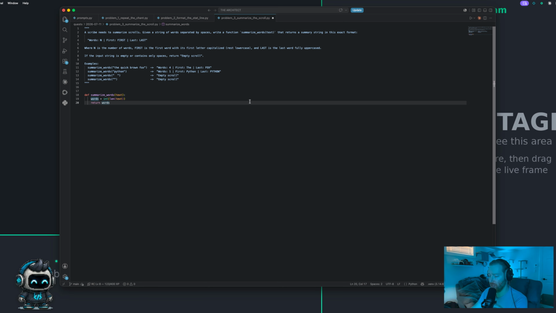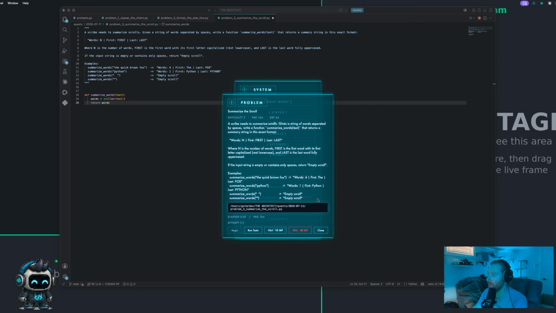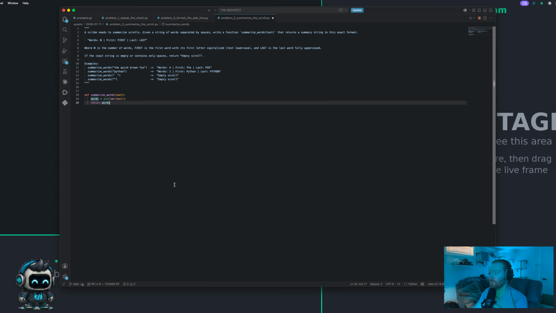I've got it. So if I pull it up here, Quest, and take a look at it, it will explain it a little bit, but I can run tests, but I only get so many attempts. That way I'm not just sitting here changing one thing, running tests, changing one thing, running tests, because then I'm not really learning something. I'm just rapid firing. That is a way to test stuff, but it's not a good way to learn because I'm not actually reading anything. I'm just changing one thing constantly until it works. You don't learn that way.